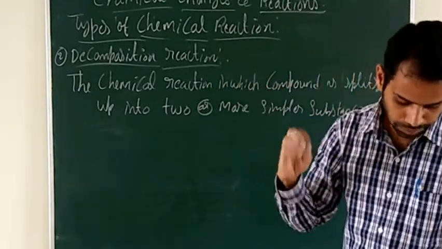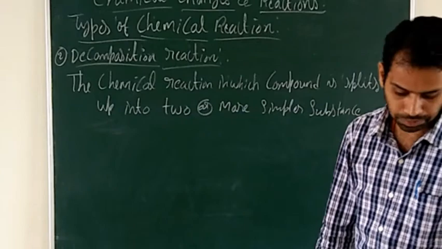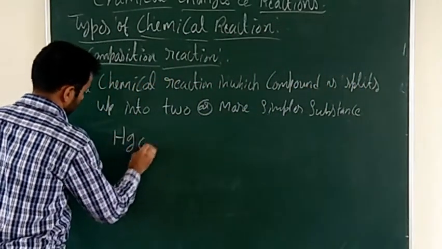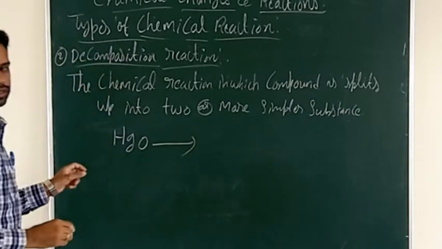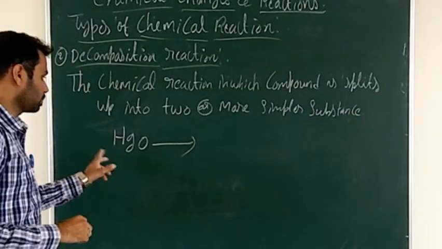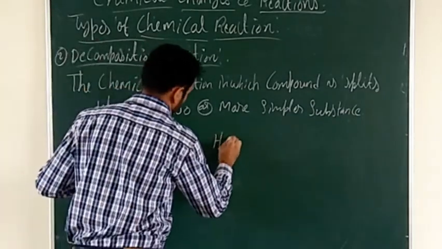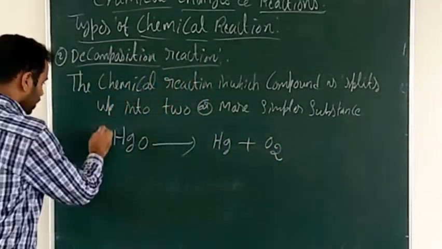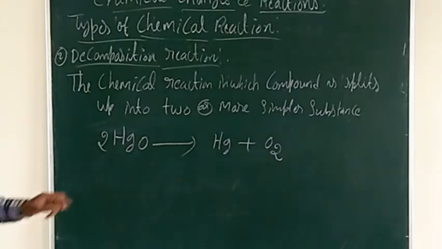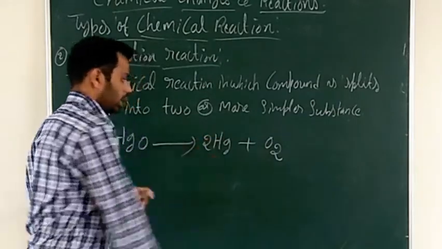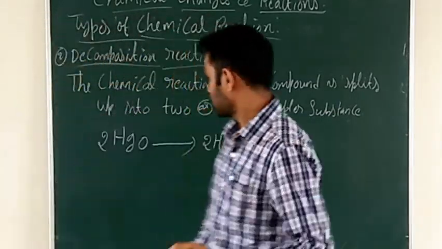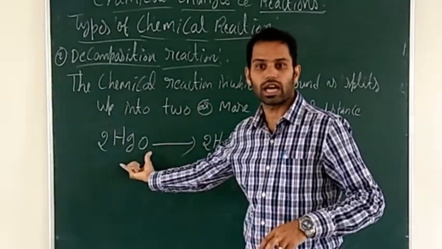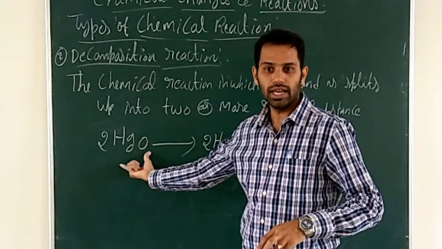For example, when mercuric oxide splits up into mercury and oxygen. We need to balance the equation. So what is the decomposition reaction? Mercuric oxide is a compound.